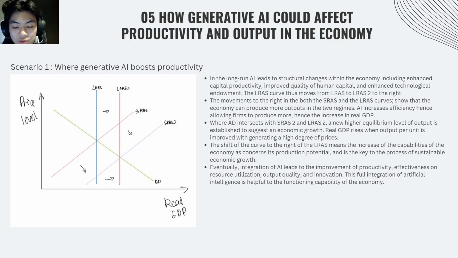In the graph, both the short-run aggregate supply, also known as SRAS, and long-run aggregate supply, known as LRAS, curves shift to the right, signaling that firms are now able to produce more with greater efficiency. This leads to higher real GDP, as AI enhances capital productivity, human capital, and technological endowment. The integration of AI into the economy can improve resource utilization, output, and innovation, driving sustainable economic growth.